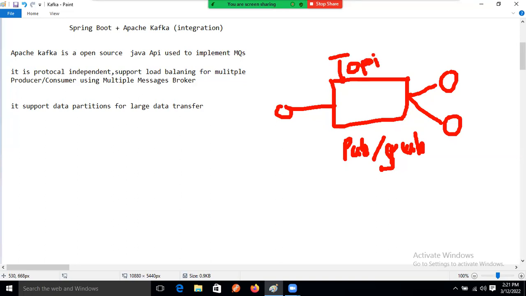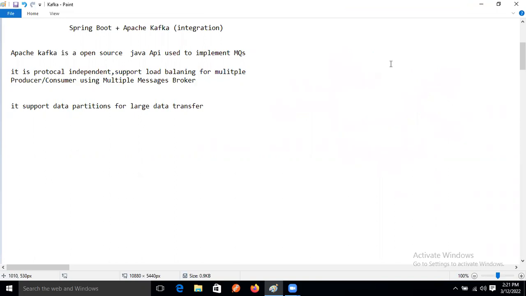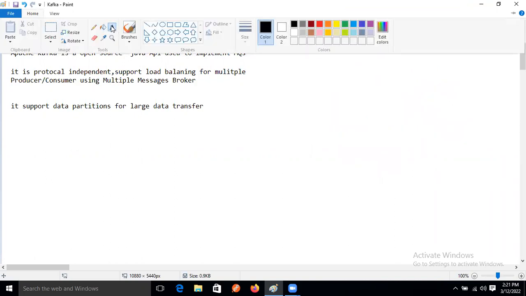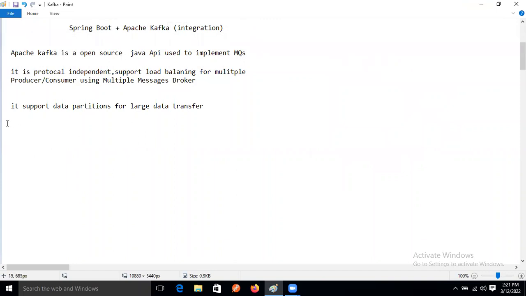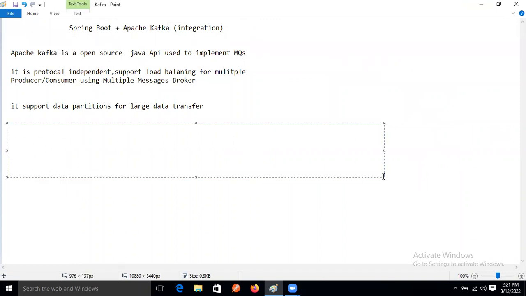Anybody remember this terminology? Topic, peer-to-peer, pub-sub. But in Kafka there is no peer-to-peer communication. Everything is in the form of what? Pub-sub communication only.